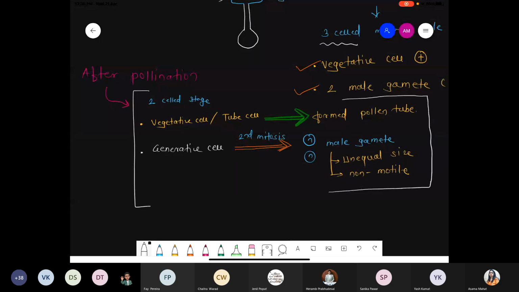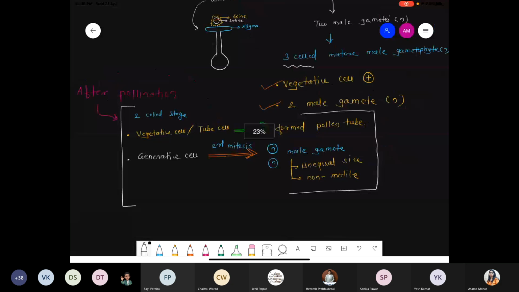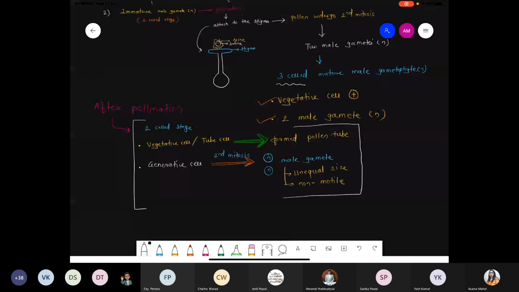We'll see that part later when we talk about fertilization, but right now just remember one point. We are talking about the three-cell structure. Three cells means what? One will be the vegetative cell, and another one is the formation of the two male gametes. So one vegetative cell and two male gametes produce the three-cell structure, and when they become the three-cell structure, these are called the mature male gametophyte.